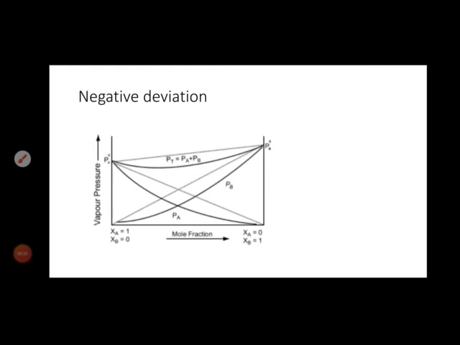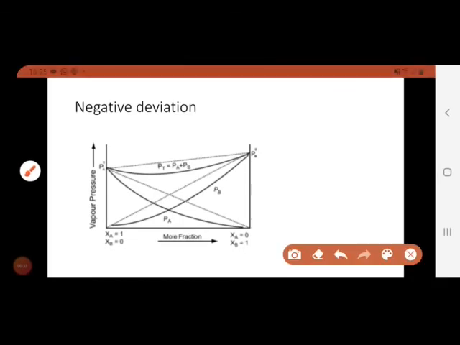Likewise, in negative deviation we can consider a point on the distorted curve as D. Point D represents the minimum vapor pressure, lower than the vapor pressure of A and B respectively.